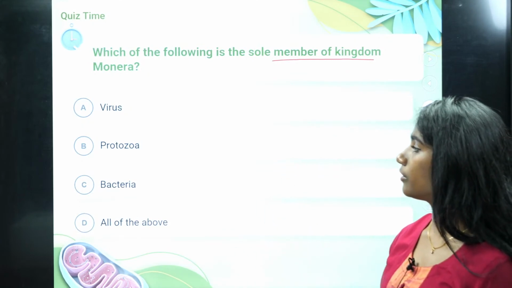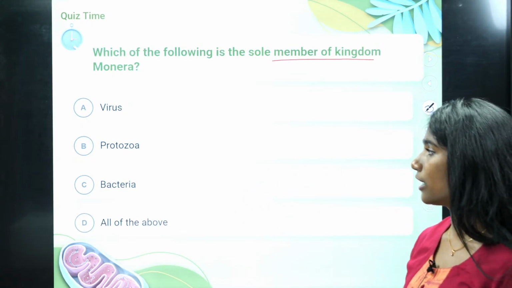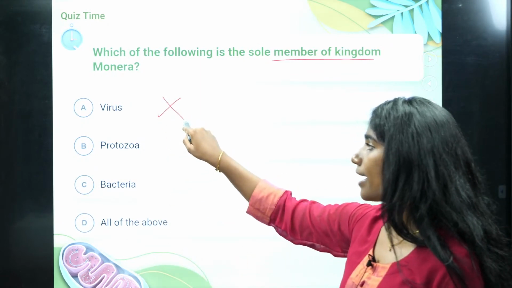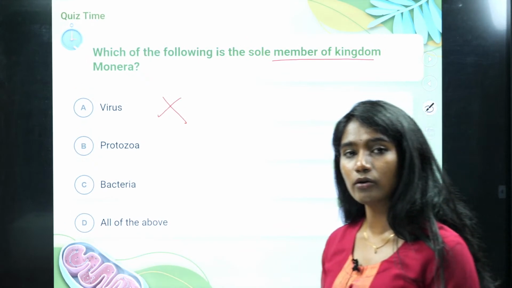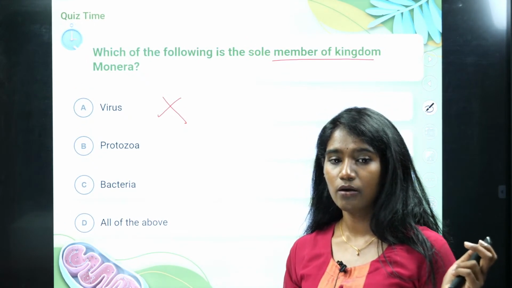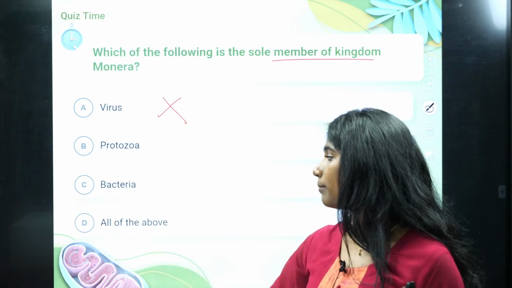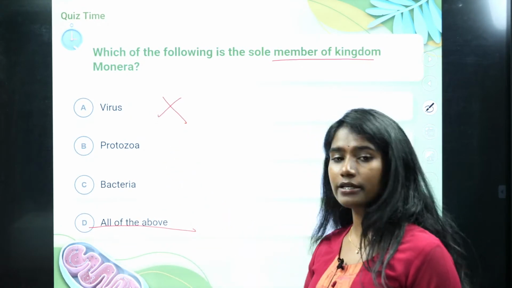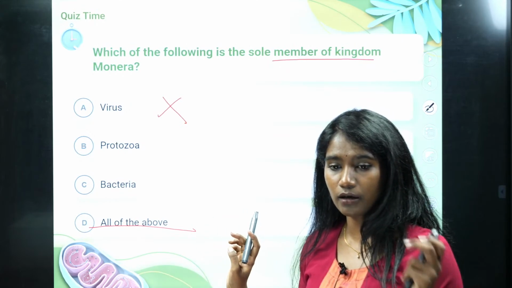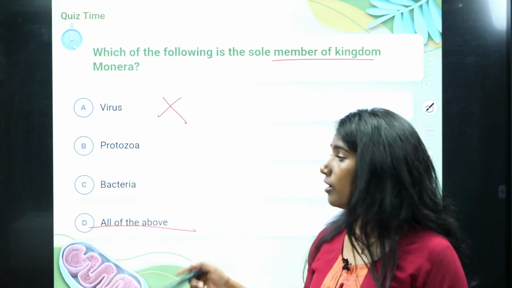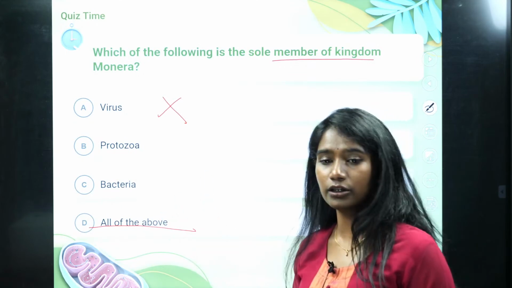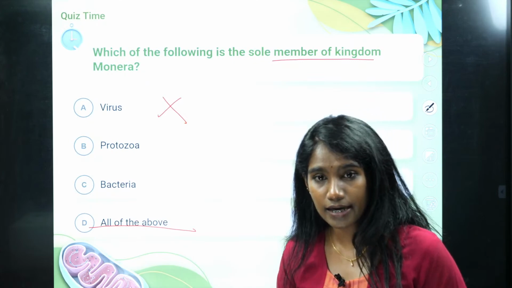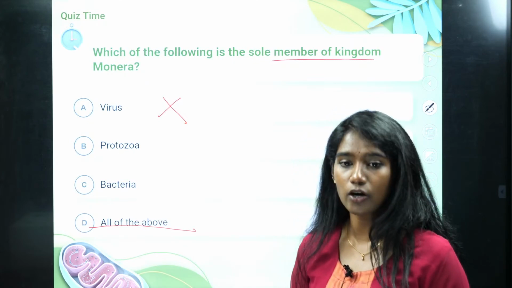Is it virus, or is it protozoa, or is it bacteria, or is it all of the above? See, it is not virus, because virus does not belong to any of the 5 kingdom classification. What about protozoa and what about bacteria? So option D is not the right answer, because option A is virus, which does not belong to any of the kingdoms, right? So it is either B or C. So what is the right answer? Is it option B or option C?